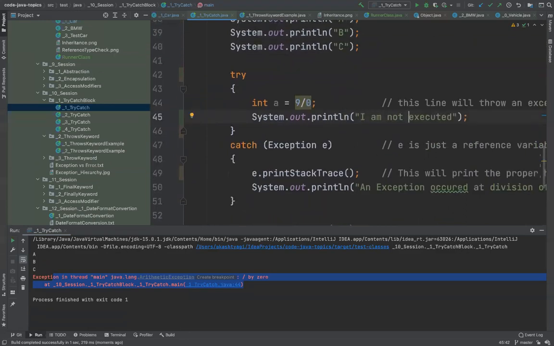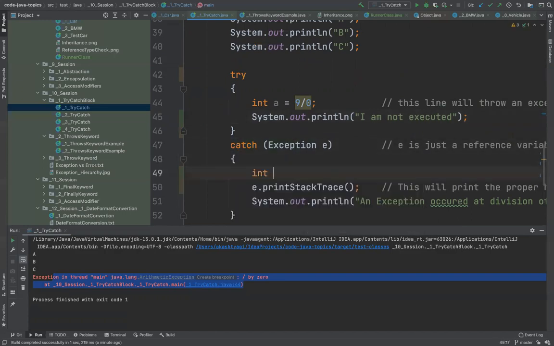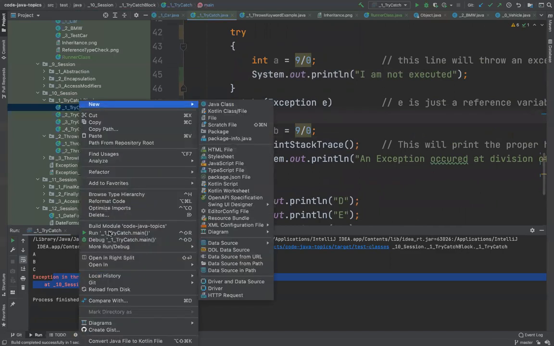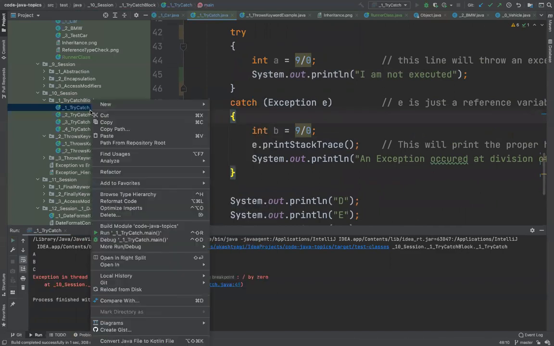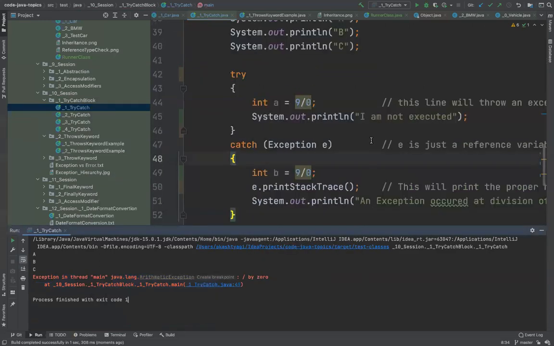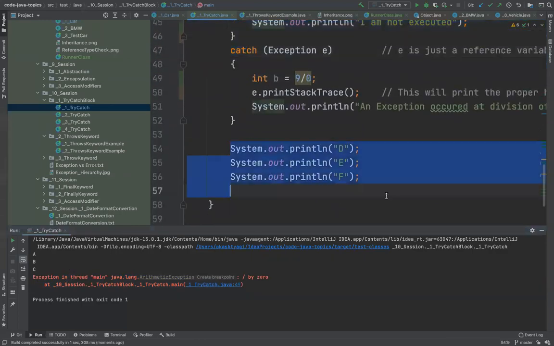All right. Now there are many cases possible here, different cases, different nested try cases. For example, if I come here and let's assume we have int b is equal to 9 by 0 here also. Now if I go and run this, what will happen? If I do a run here, again the same problem. Even though I have a try catch block, again these lines did not get executed.